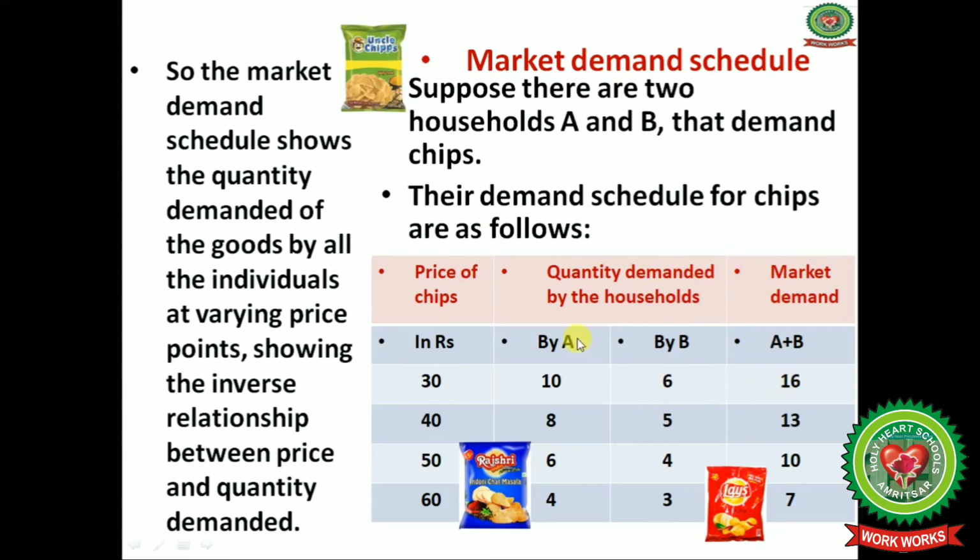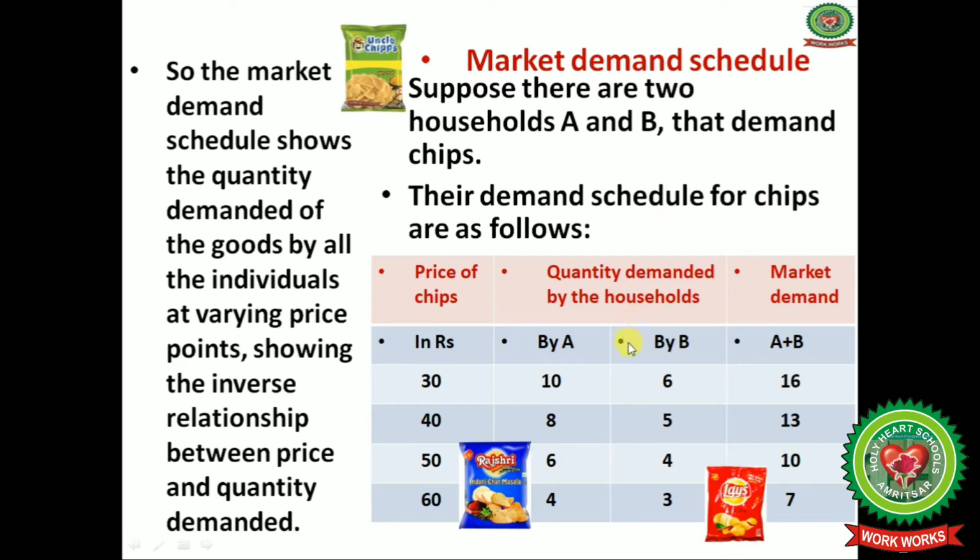In this table you can see the market demand schedule. There are 3 columns. The first one is the price of chips, the second column shows the quantity demanded by the different households, that is by household A and by household B, and the market demand is the summation of the demand by both the households.